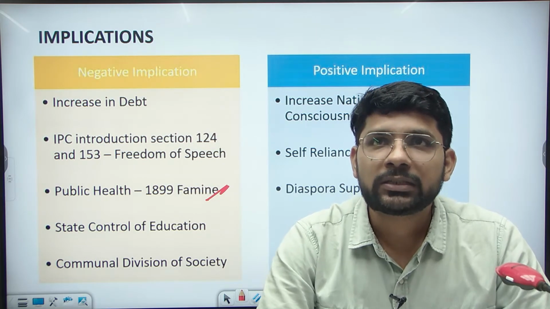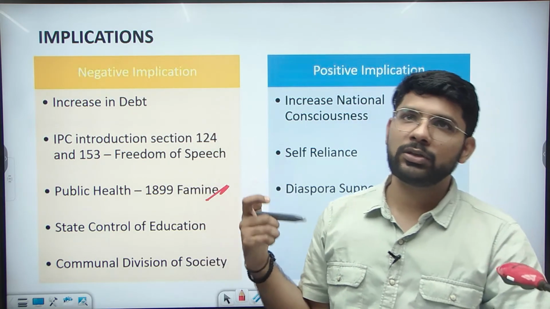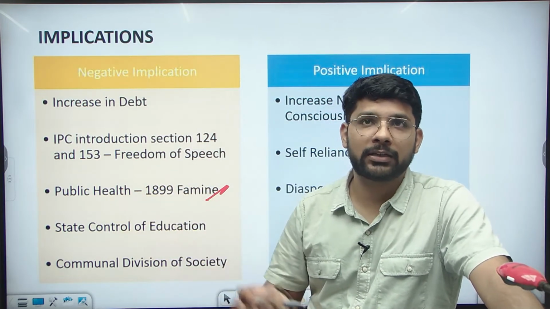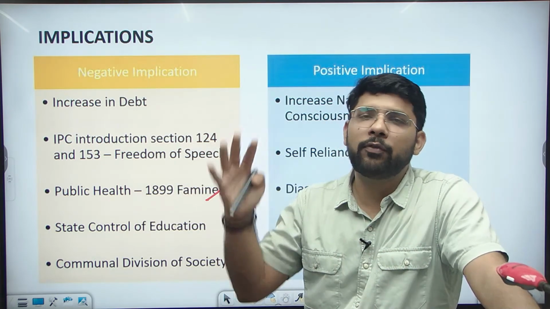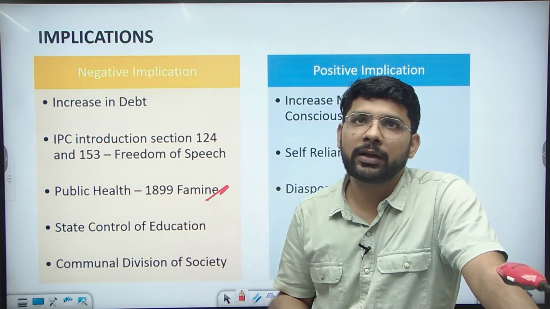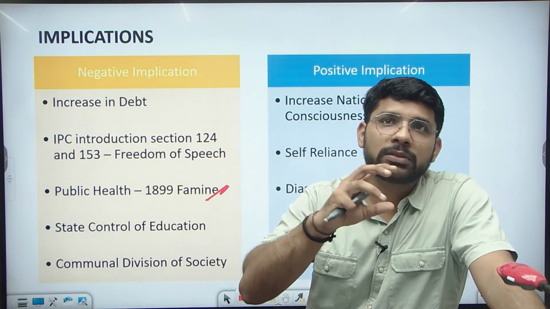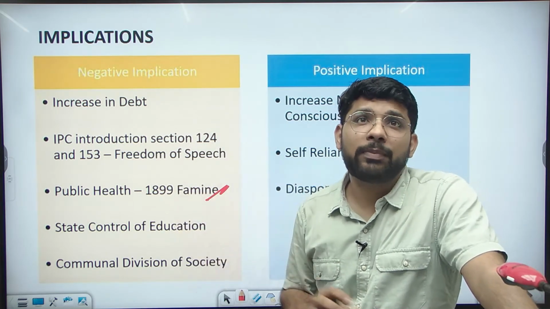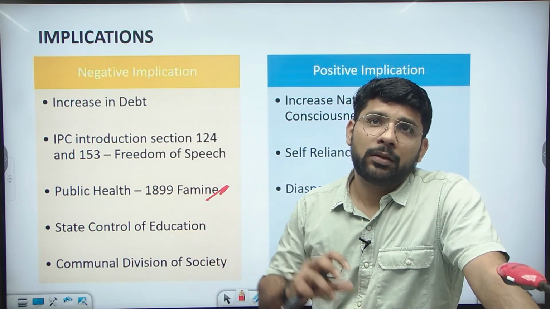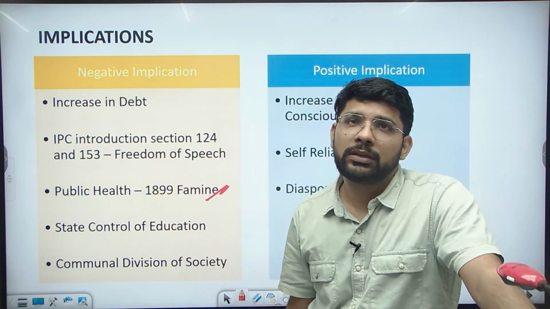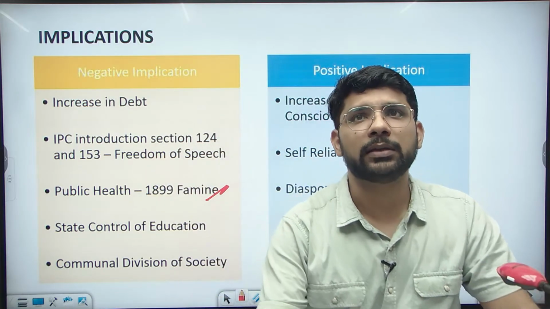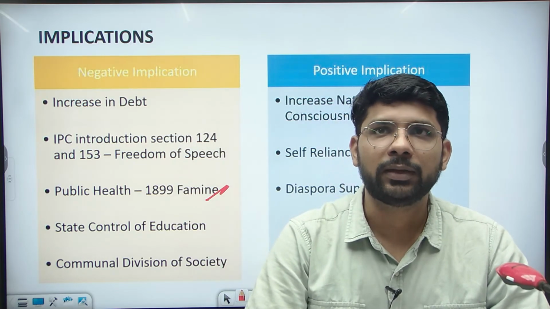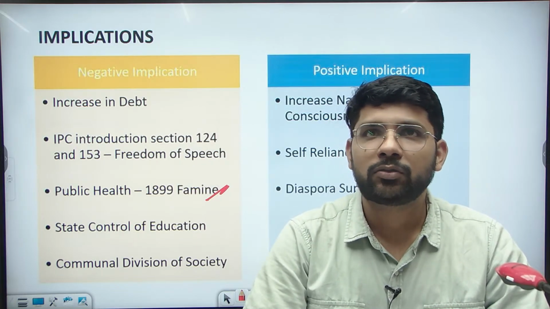Lord Curzon took various steps, some very good steps related to education, like the Indian Monument Act, the Cooperative Credit Societies Act, and police reforms. These were very good reforms. They are still applicable in the country. But some of the steps, like the Bengal partition, lesser spending on public health, and not focusing on the famine issue, were some of the negative sides of Lord Curzon's reforms. So you can conclude like this, or maybe in various other ways as well. So this was today's question.